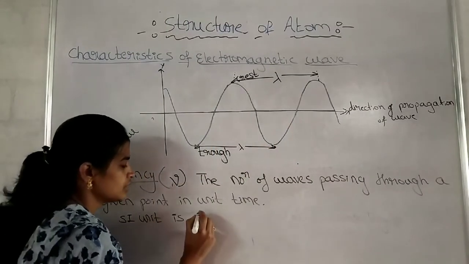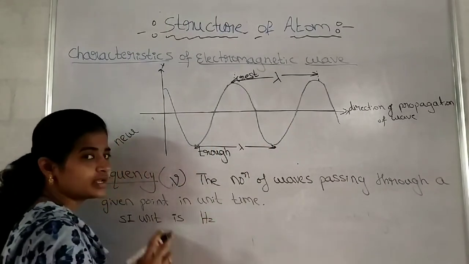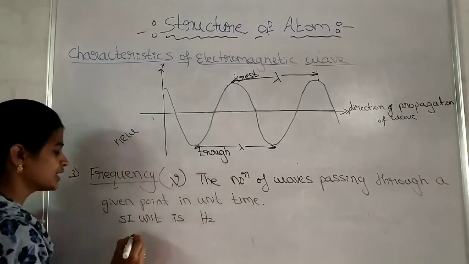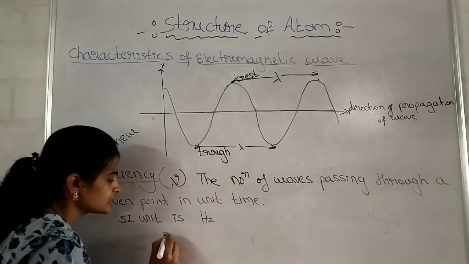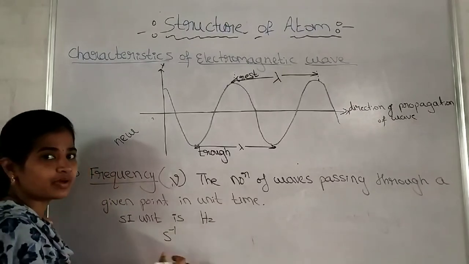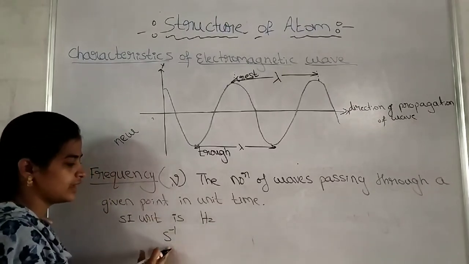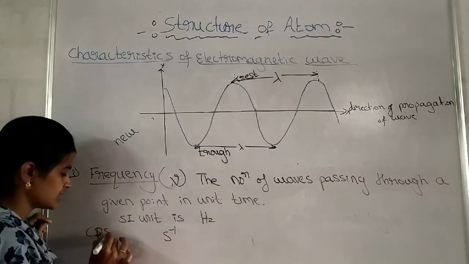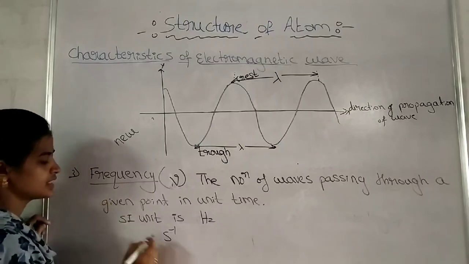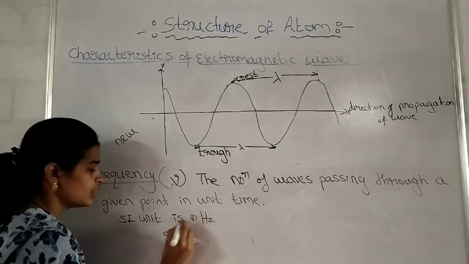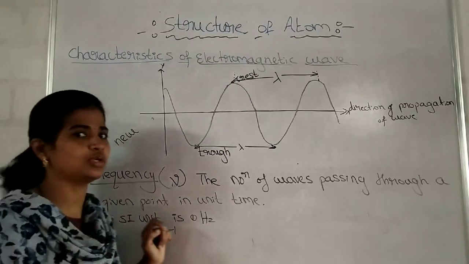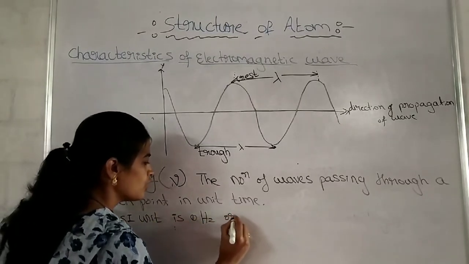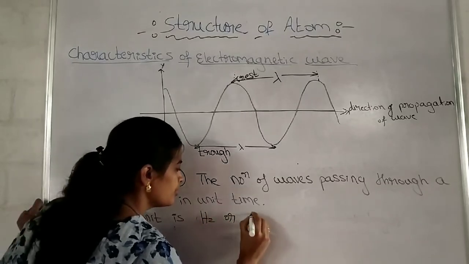is Hz. What is it? Hertz. Or it can also be expressed in per second. How many waves are passing through a given point in 1 second? That is read as cycles per second. Okay, both are considered as SI units only, either hertz or per second.